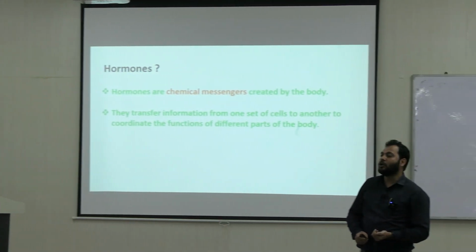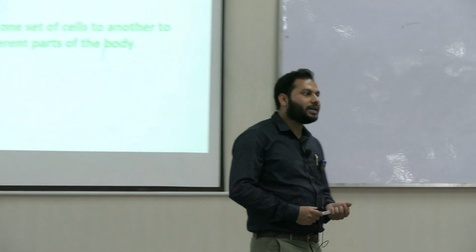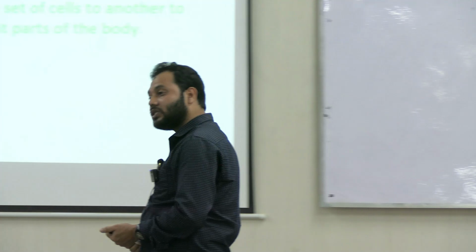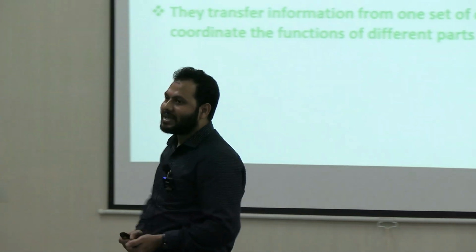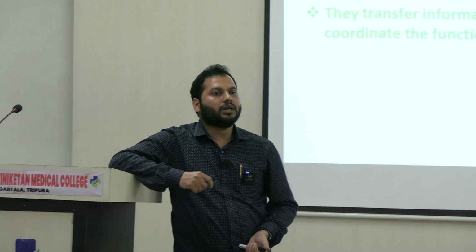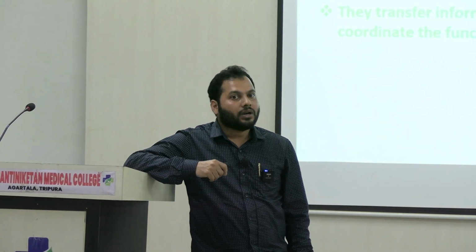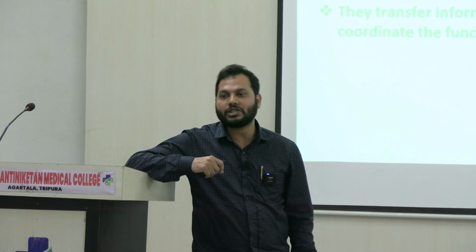Now, how can we define the term hormones? It just acts as a chemical messenger. Why is it called a messenger? Because it carries some message, right? It carries some message from its origin to its target cell. Now, the question is, how do they carry the message to their target site?